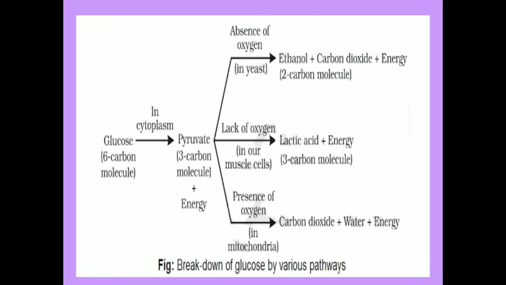This is the flow chart to show the breakdown of glucose by various pathways. The first step is that glucose, that is a 6 carbon molecule, breaks down into pyruvate, that is a 3 carbon molecule compound, and it takes place in the cytoplasm.